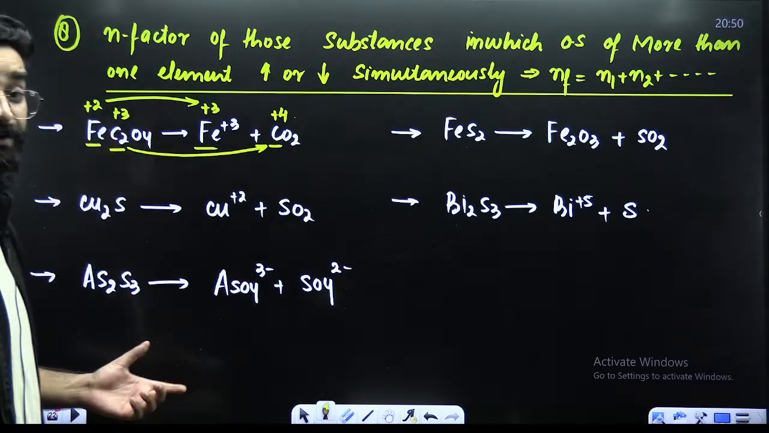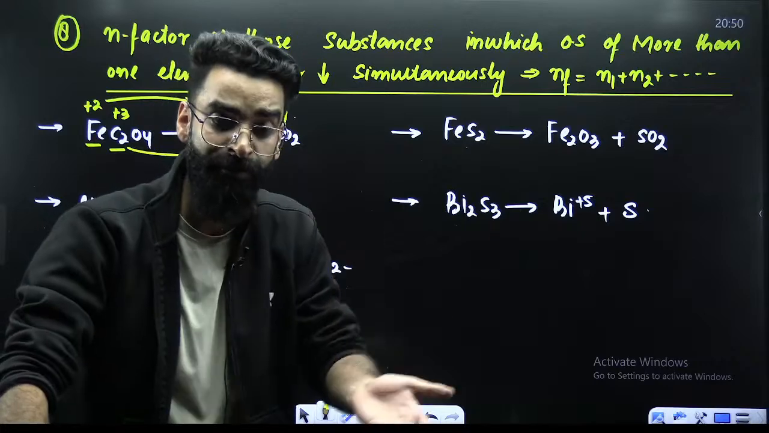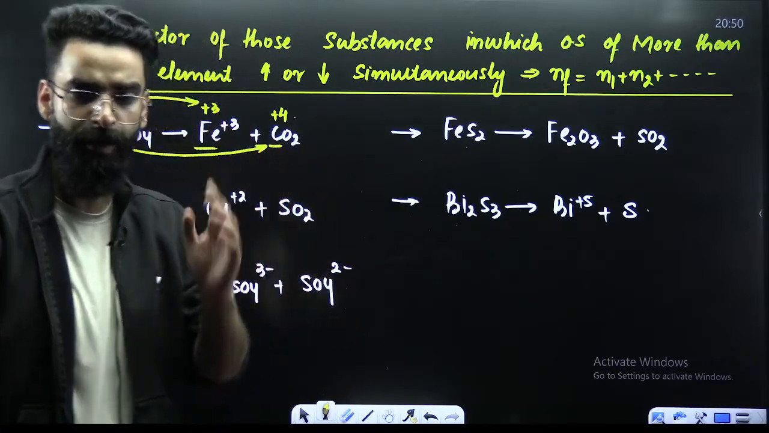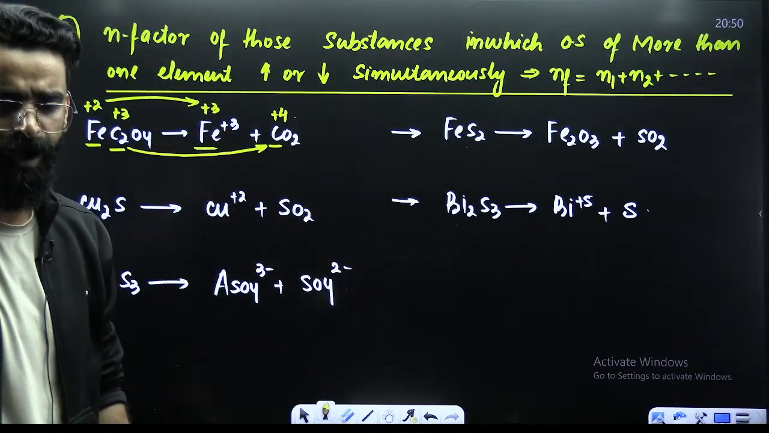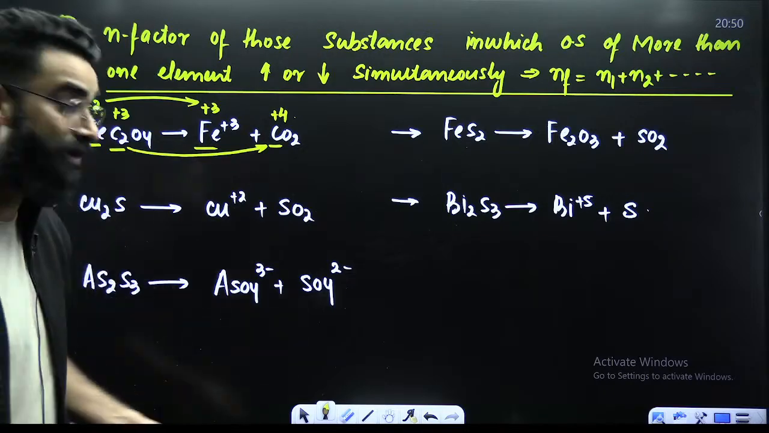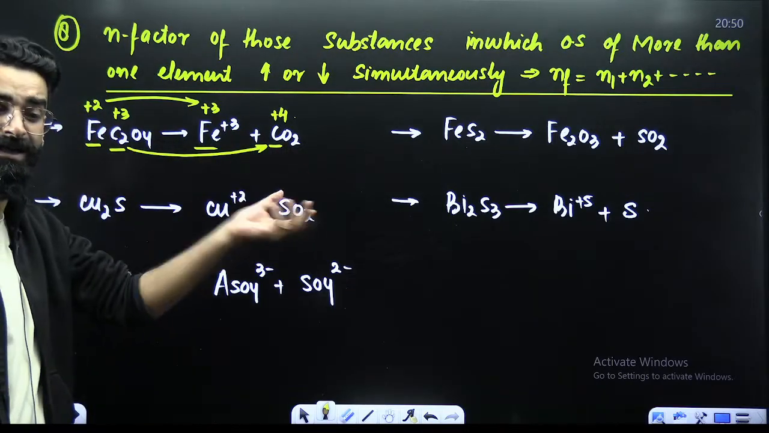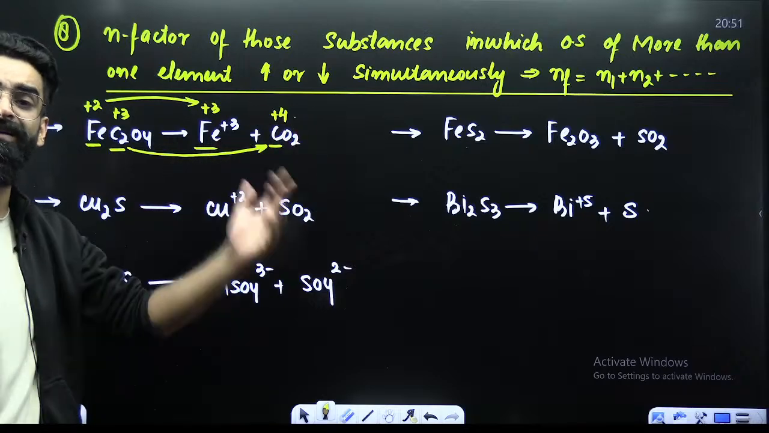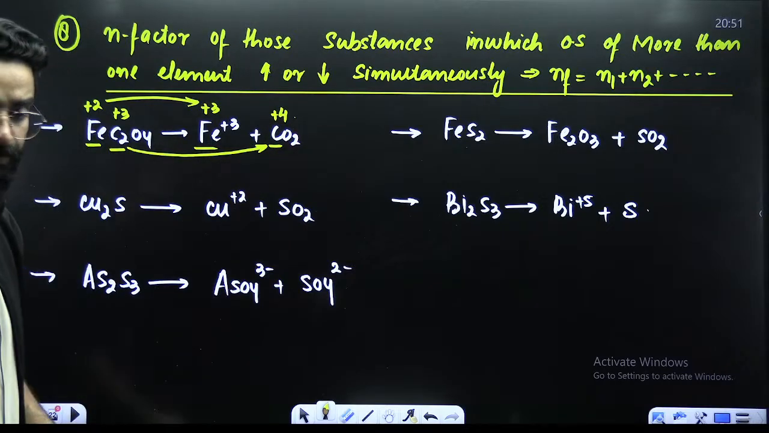So this is the compound in which the oxidation state of more than one element is changing. Now, how exactly is it changing? Is the oxidation state of both the elements increasing? Both the elements decreasing? One increasing, one decreasing? What exactly? Check it out.